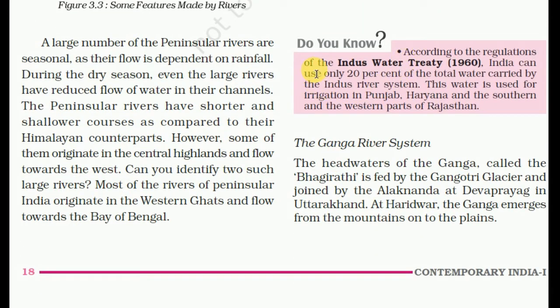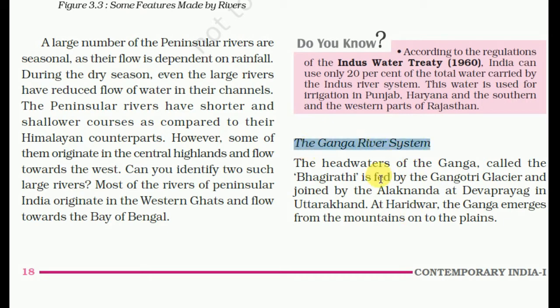According to the regulation of the Indus Water Treaty, so this water treaty is with Pakistan, India can use only 20% of the total water carried by the Indus river system. This water is used for irrigation in Punjab, Haryana, and the southern and western parts of Rajasthan.